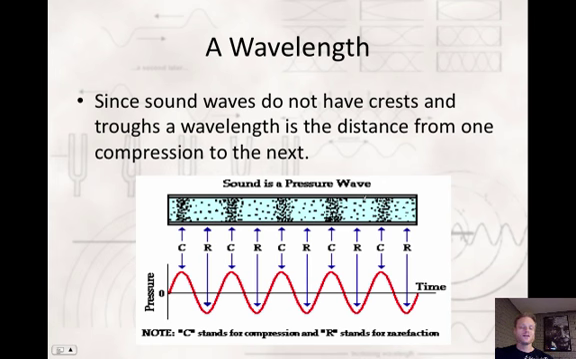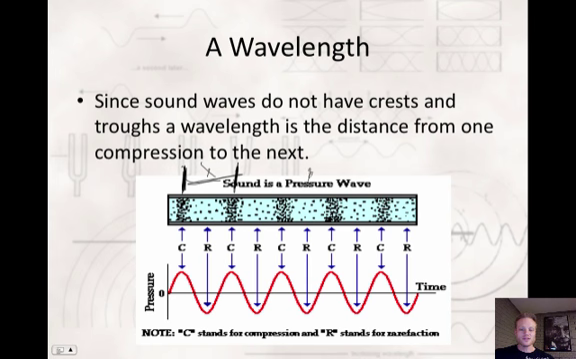So how do you measure a wavelength? Because sound waves don't have crests and troughs like we've been talking about previously. So what is a wavelength? Well, a wavelength is the distance from one compression to the next, or one rarefaction to the next. So from this point right here to this point right here, that distance, that would be a wavelength, also known as lambda.